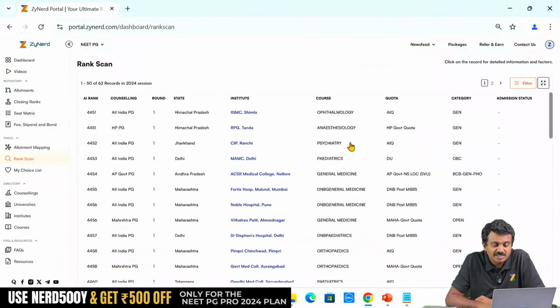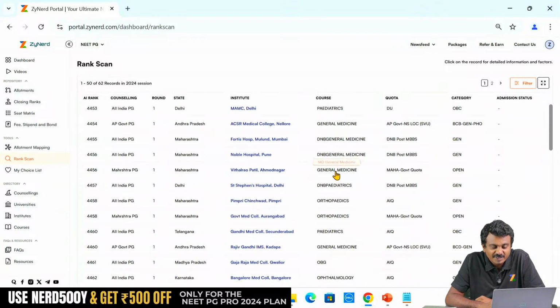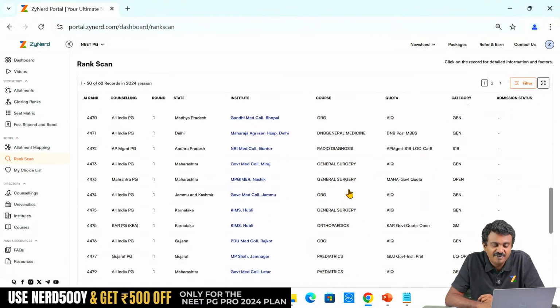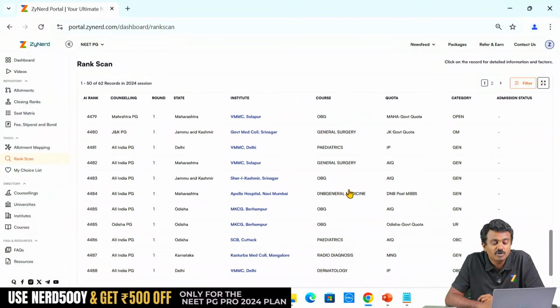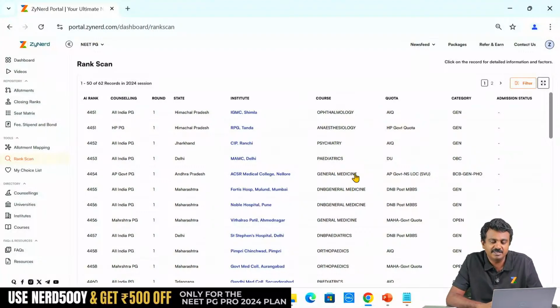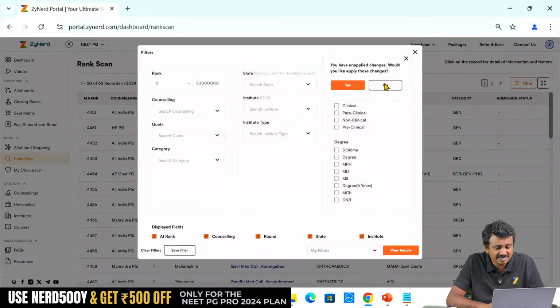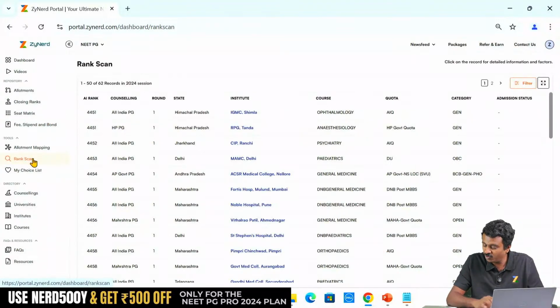You can even go and check whether this candidate is interested in general medicine, this candidate is also interested in DNB, might come and compete with me for DNB, and so on. Every information might be available. You might also come to know their states which they are eligible for from this itself, and this is possibly another big chunk that you can use. How you can use, we will leave it to you, but this is another big chunk of data that will be helpful throughout the counselling.